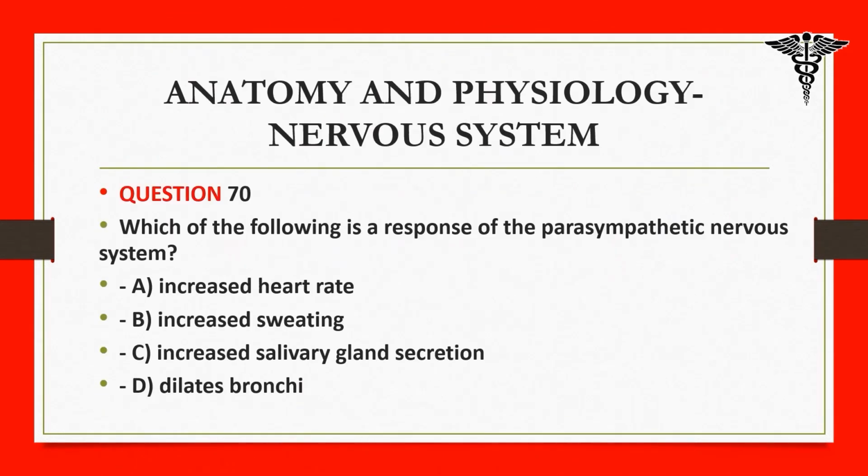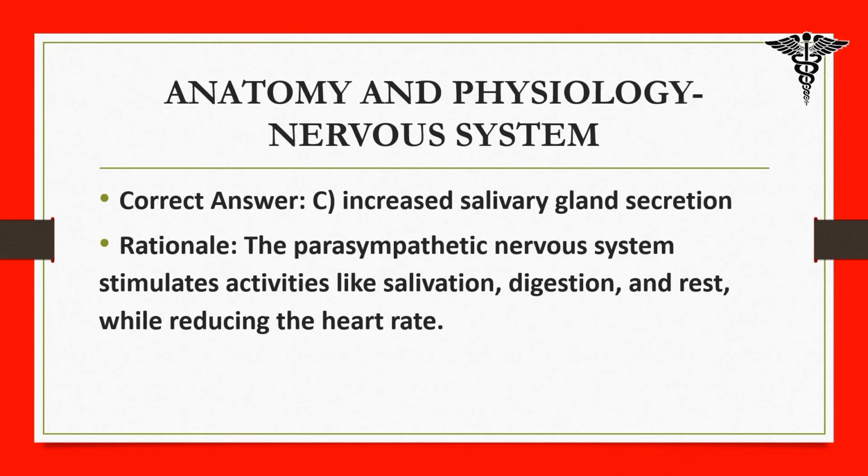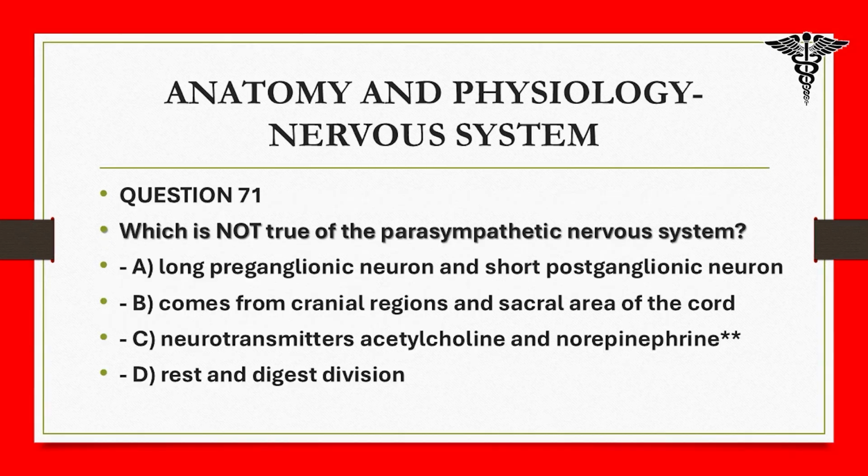70. Which of the following is a response of the parasympathetic nervous system? A. Increased heart rate. B. Increased sweating. C. Increased salivary gland secretion. D. Dilates bronchi. Correct answer: C. Increased salivary gland secretion. Rationale: the parasympathetic nervous system stimulates activities like salivation, digestion, and rest, while reducing the heart rate.